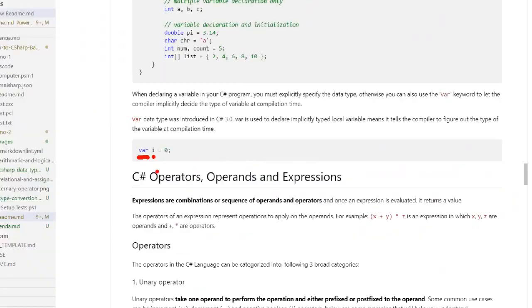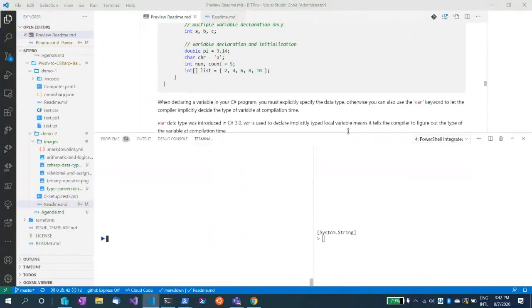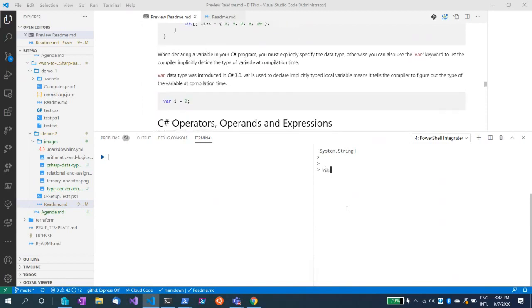If I come back here and go to my C# interactive console, and simply do something like var i equals 0. Now if I type i, it shows that it has some value, but let's check whether i has a data type or not.